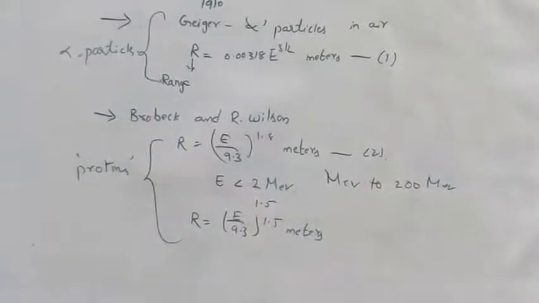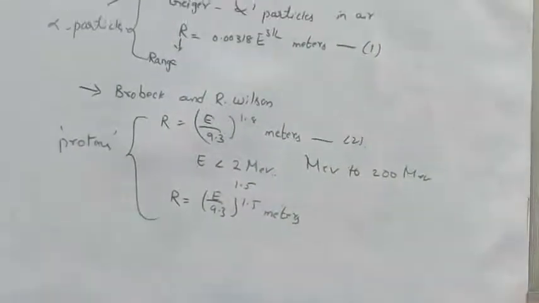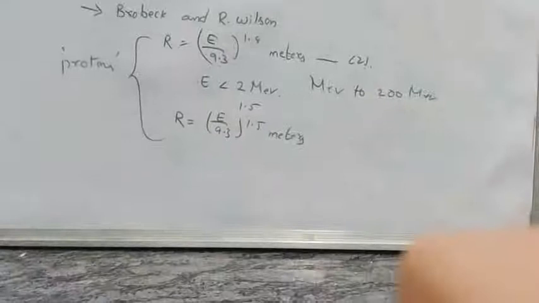Now, the ranges for protons and for alpha particles traveling with the same velocity v in air at STP are related as follows.